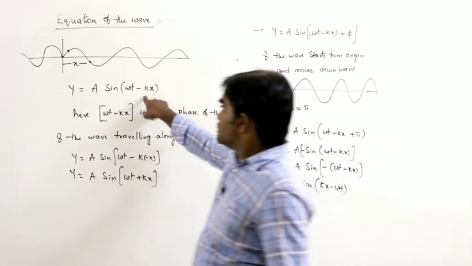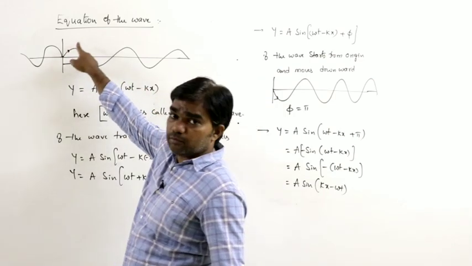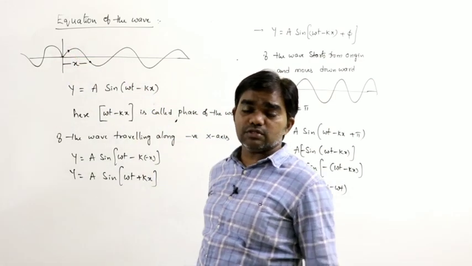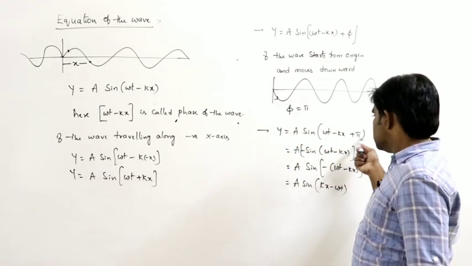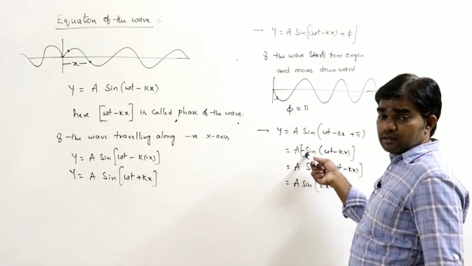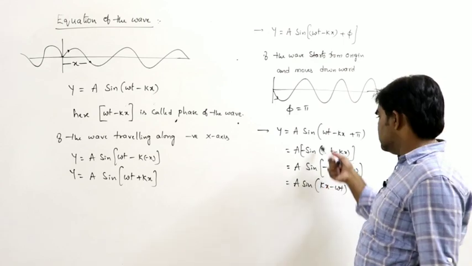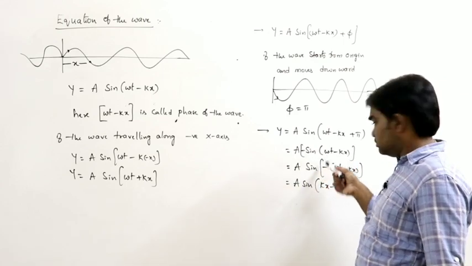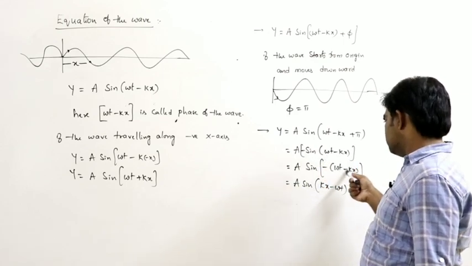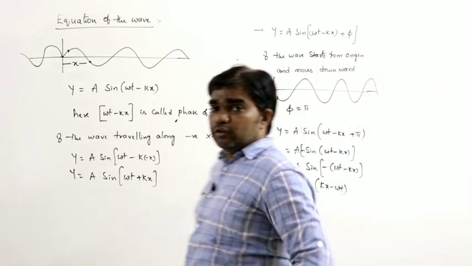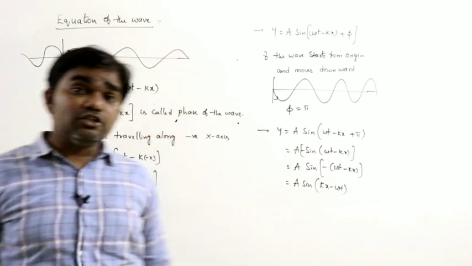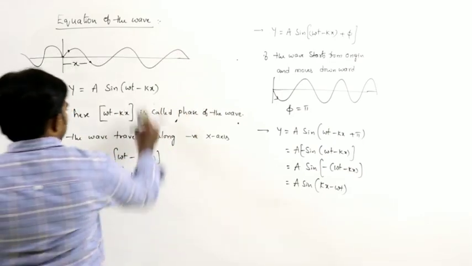And if the wave equation is given like this, the wave starts from the origin moving upwards. Since sine of 180 plus theta is minus sine theta, the minus comes into the expression, so minus of omega t, minus of minus is plus, like this. So this is the equation of the progressive wave.